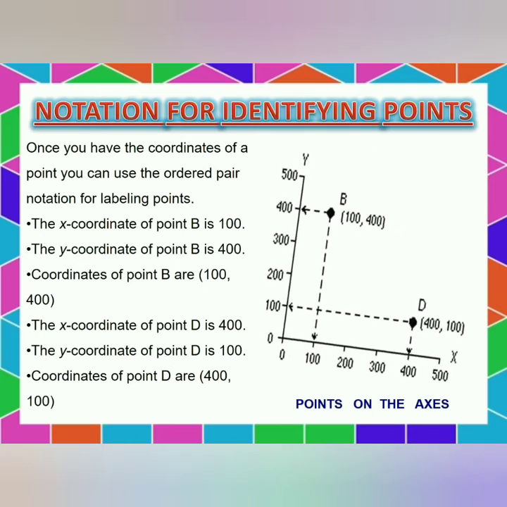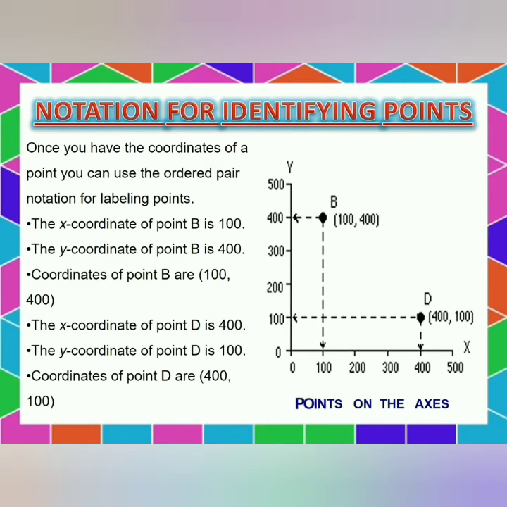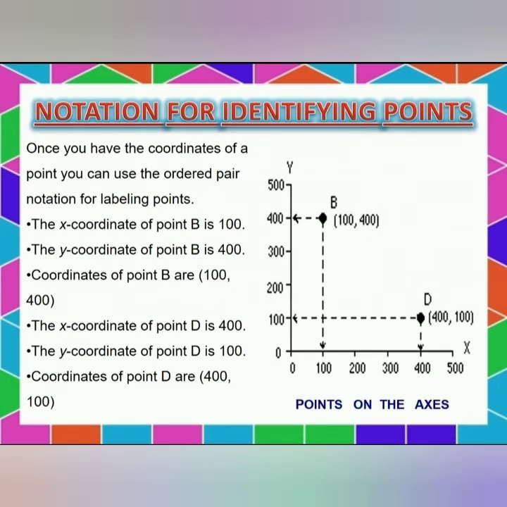The notations for identifying points. Once you have the coordinates of a point, you can use the ordered pair notation for labeling points. So here is an example. The picture is given pointing on the axis. The x coordinate of point B is 100. The y coordinate of point B is 400. So the coordinates of point B are (100, 400).